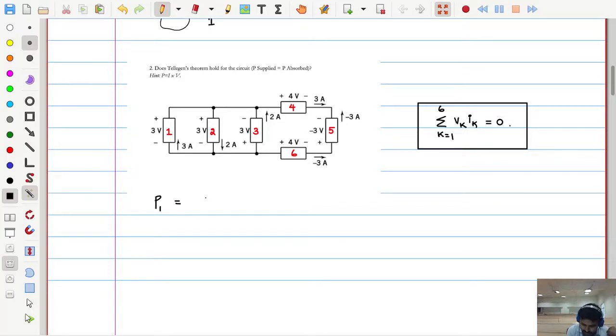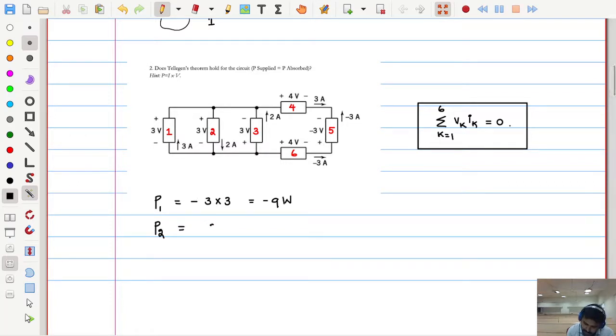What is the voltage? 3 volts. How much is the current? 3 amperes. Where is the current entering? To this element 1 of this 3 volts? Minus. So the power is negative. How much is this value? Minus 9 watts.